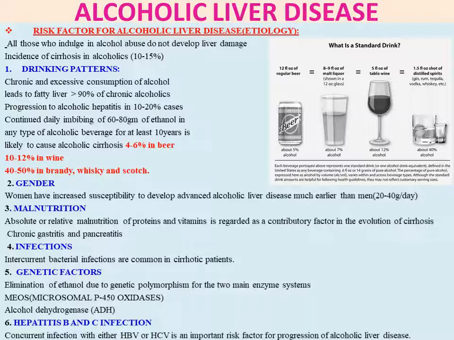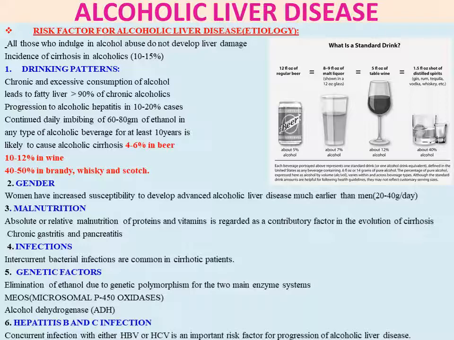Then alcohol consumption has different patterns. The first one is the drinking pattern. Chronic and excessive consumption of alcohol leads to fatty liver. More than 90% of chronic alcoholics will develop fatty liver. Progression to alcoholic hepatitis occurs in only 10 to 20% of cases.